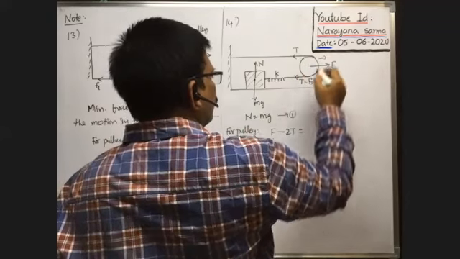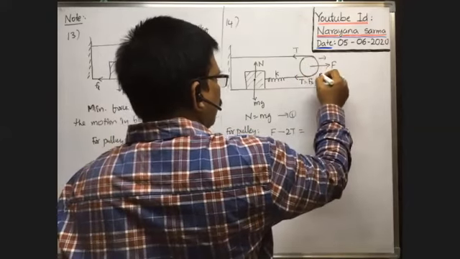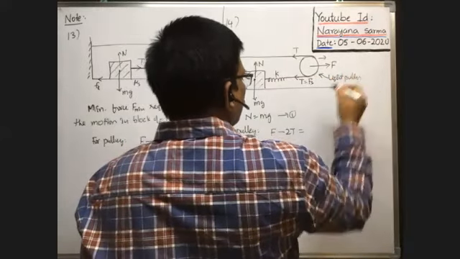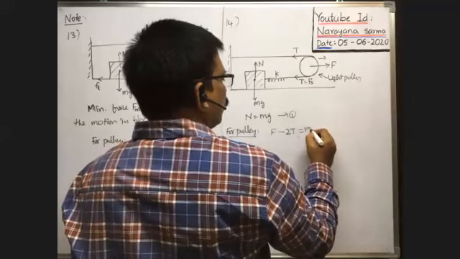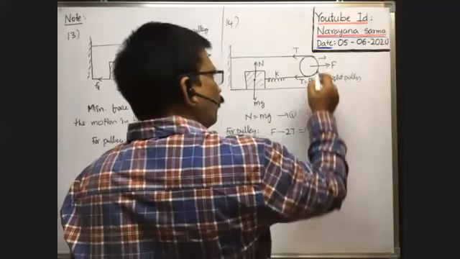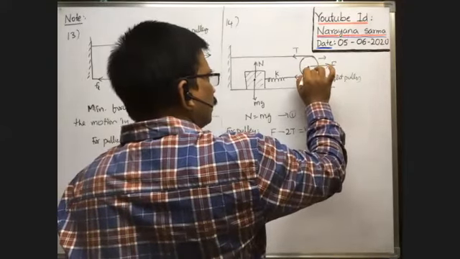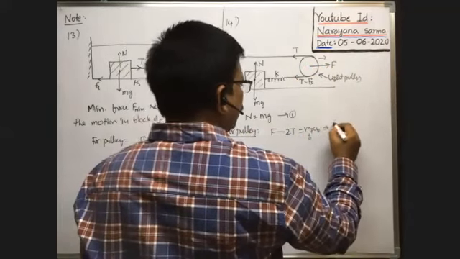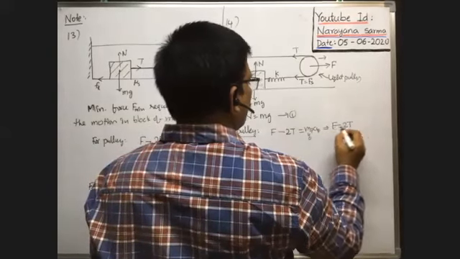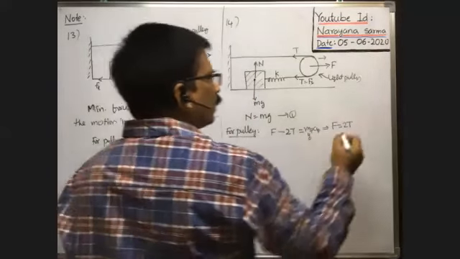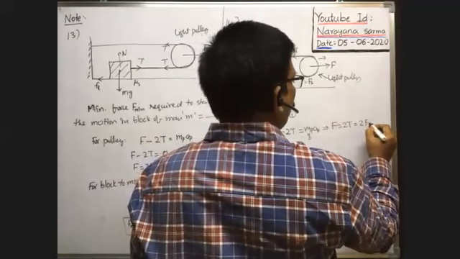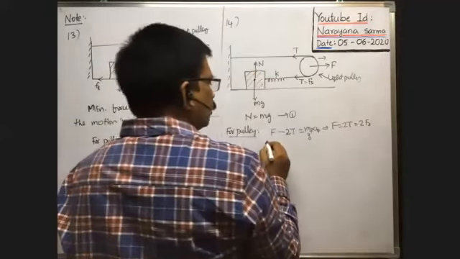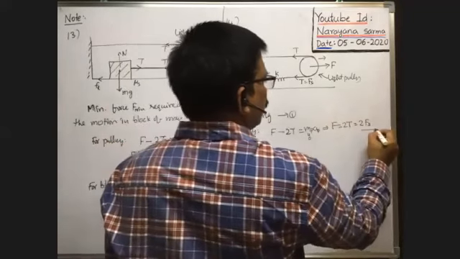As it is a light pulley, we have to write mass of the pulley into acceleration of the pulley, and with whatever acceleration the pulley travels, as the mass is 0, that implies F is equal to 2T. This is equal to 2 into spring force Fs, because T is equal to Fs here. So F is equal to 2Fs. This is equation 2.